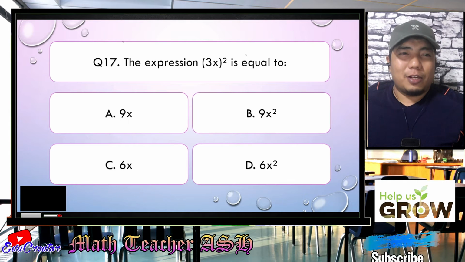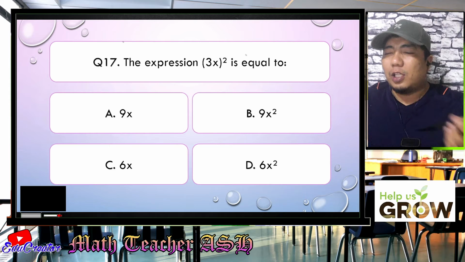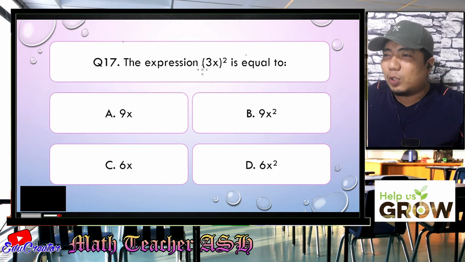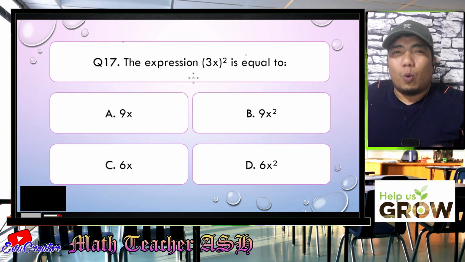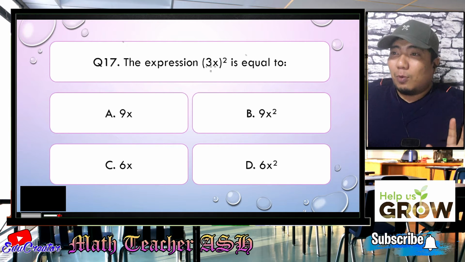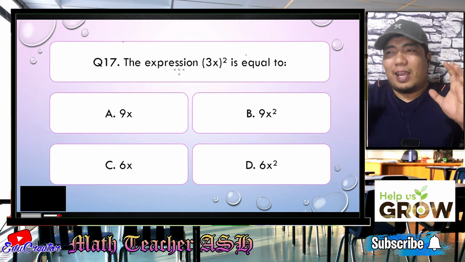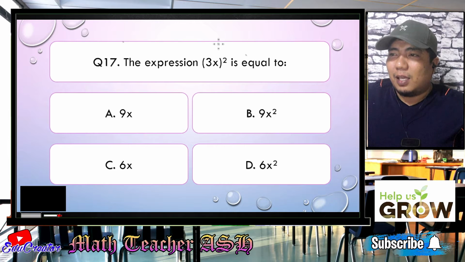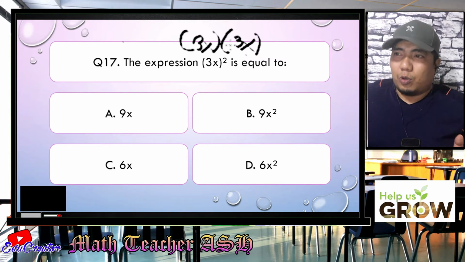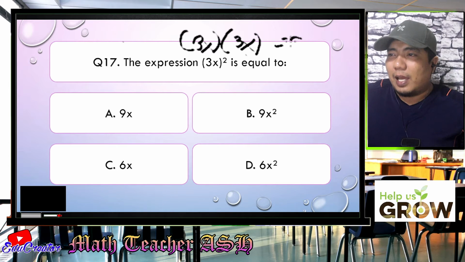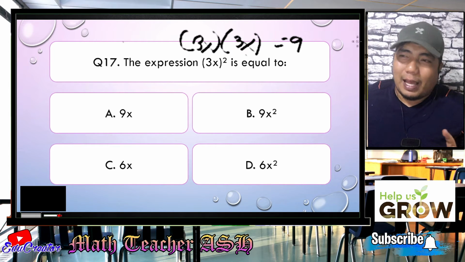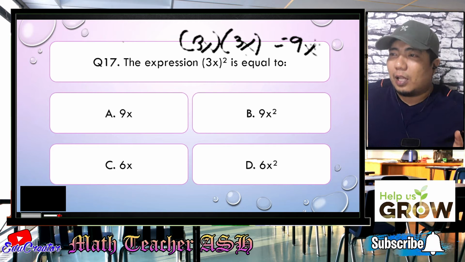Alright, my dear math learners, let me show you how to solve this one in 2 ways. So, how do we do this one? If we have a problem like this, what we need to do is just multiply it by itself. We can apply the expansion. So the quantity 3x to the power of 2 means you just multiply 3x by itself. So that is 3x times 3x. So 3 times 3 would be 9. x times x, applying the product rule, will be x squared. So we already have the correct answer.